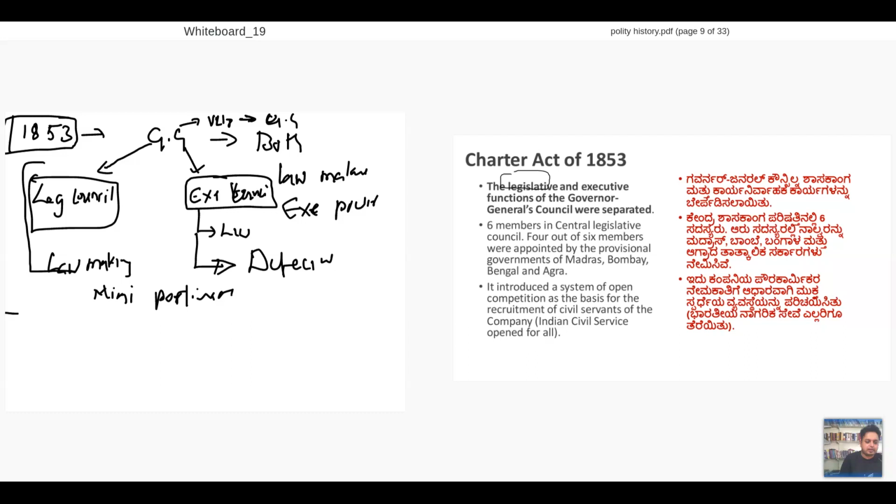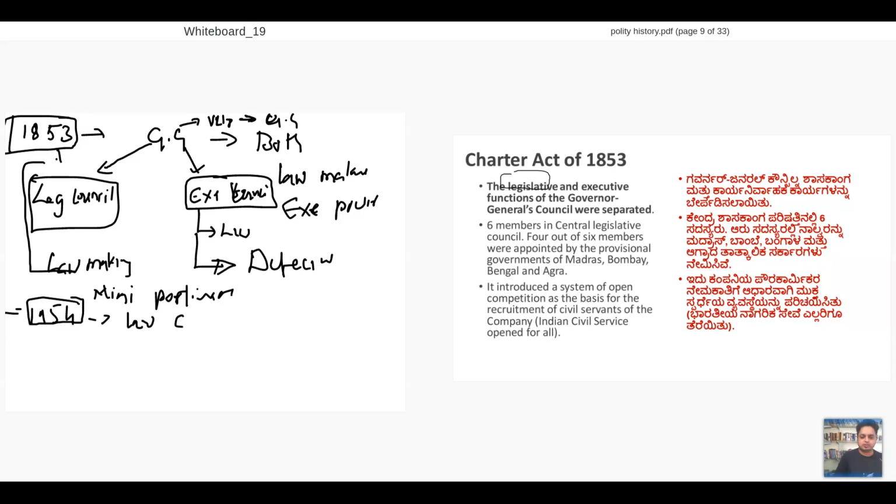Mini Parliament Act. Another thing is, this is the very important place where we start Macaulay's Minute. Under this, in 1954, Macaulay's Minute will start. What is Macaulay's Minute? It's a law commission.